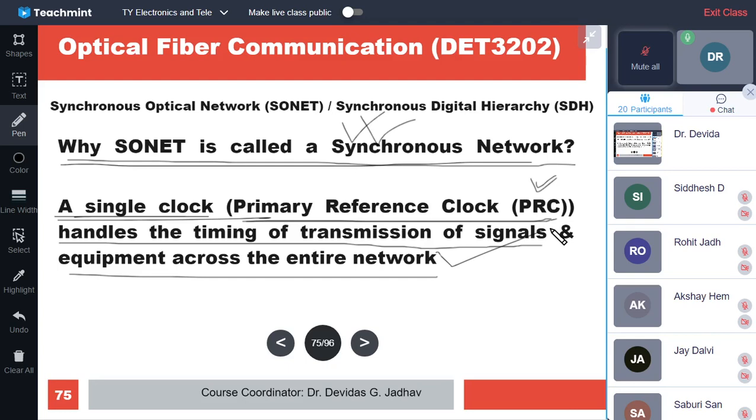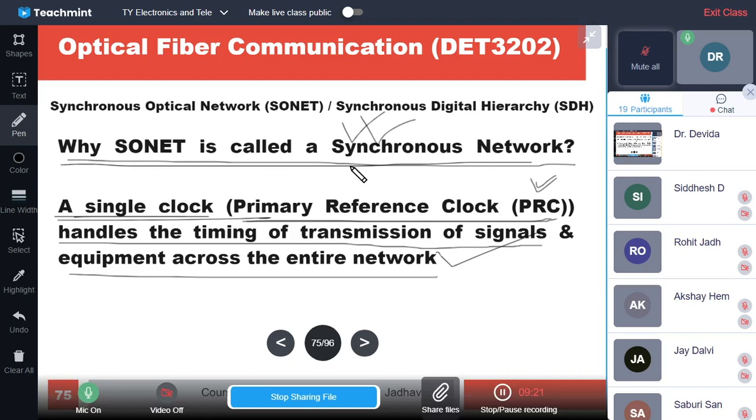All the equipment will be in synchronism with the clock, all the transmission will be in synchronism with this clock. So a single clock is used, so the total process is synchronous, that's why it is called a synchronous network. SONET is a synchronous network.